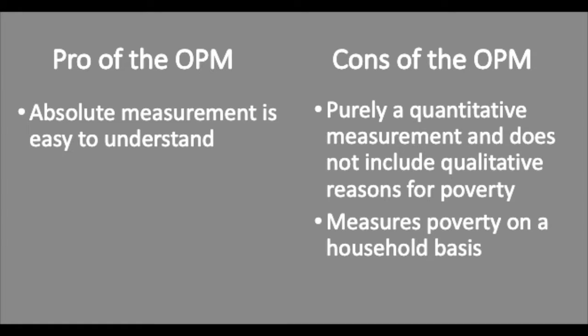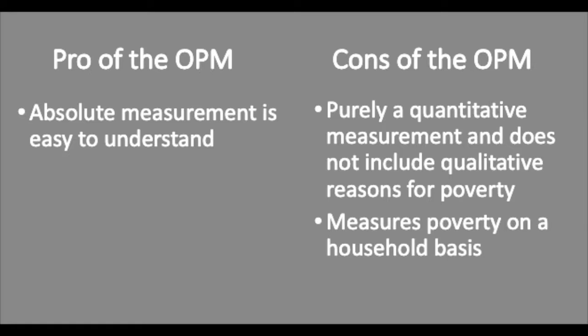Similarly, Martha Nussbaum advocates for the adoption of a qualitative poverty measure. The OPM, as described by John Iceland, is an absolute measure which makes it conceptually easy to understand and intuitively appealing. Nussbaum calls this the fallacy of measurement and supports humanized qualitative measurements rather than absolute quantitative ones. Iceland also points out another major flaw with the OPM, the unit of analysis.